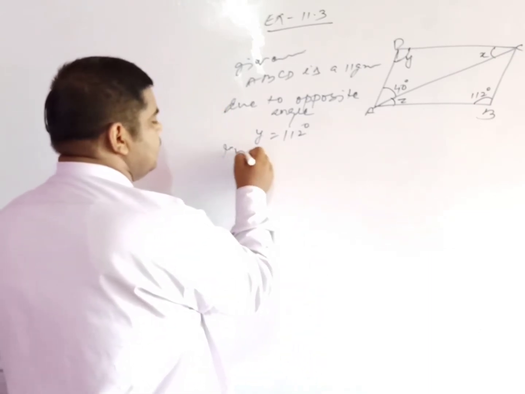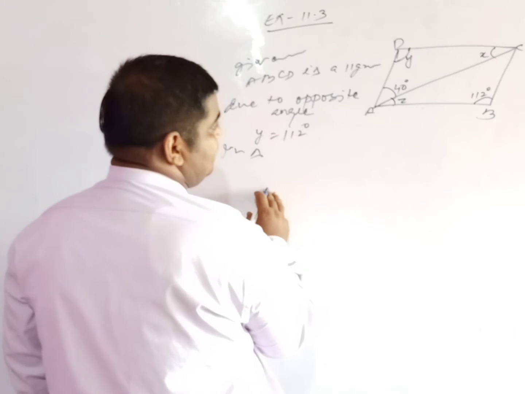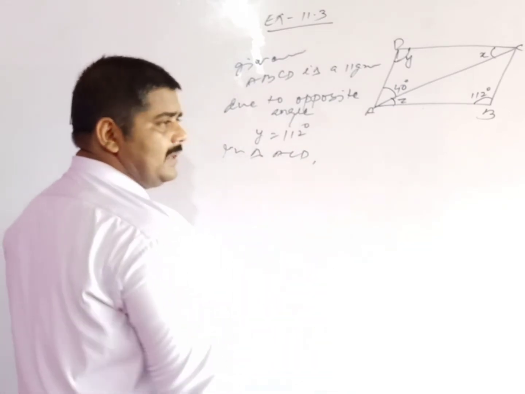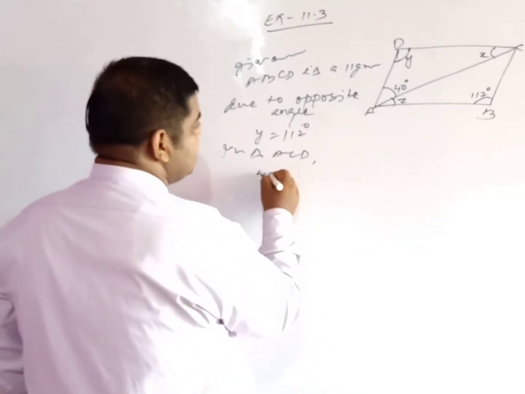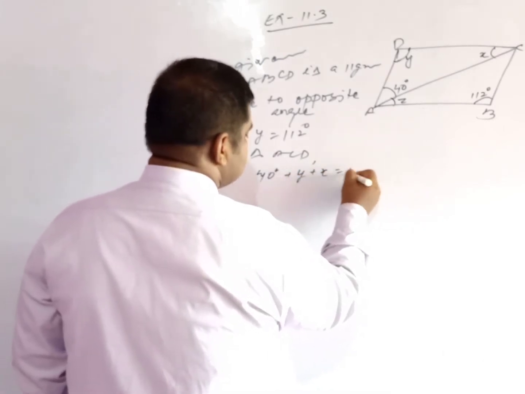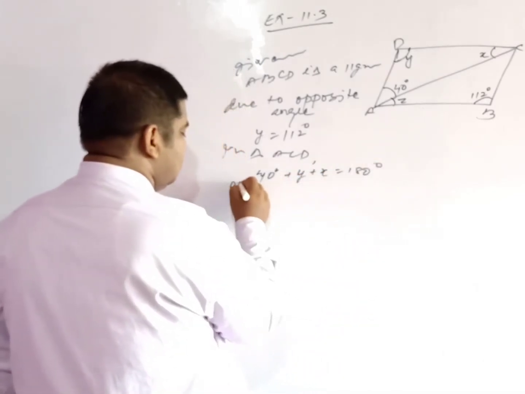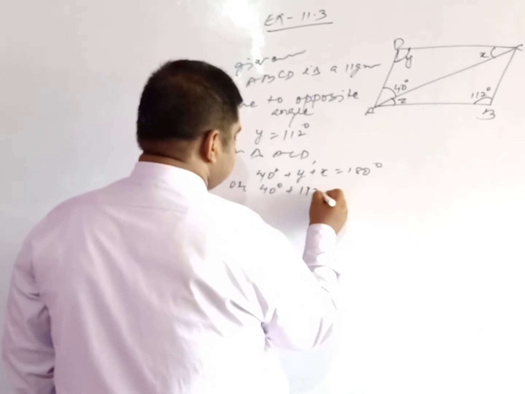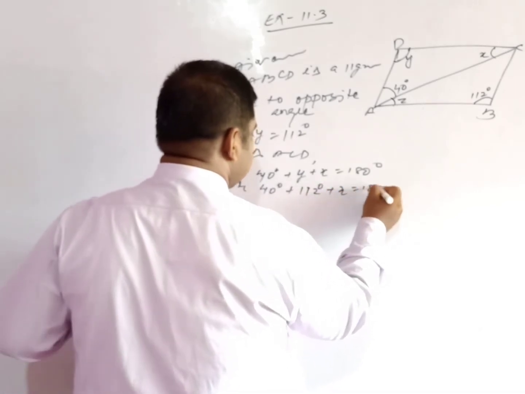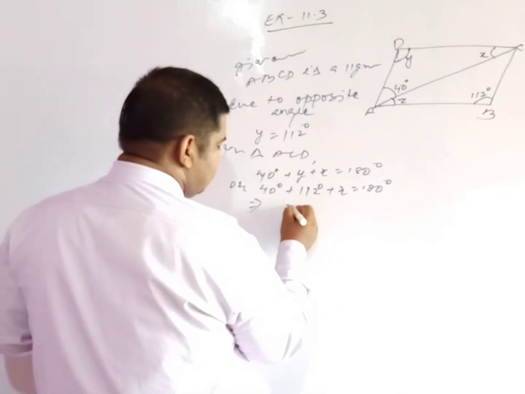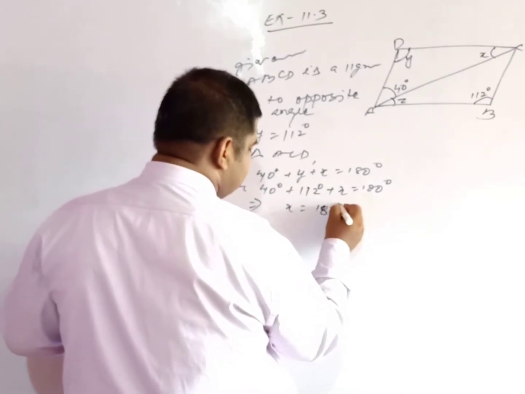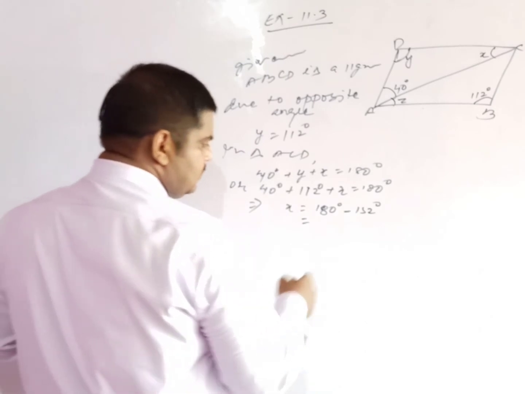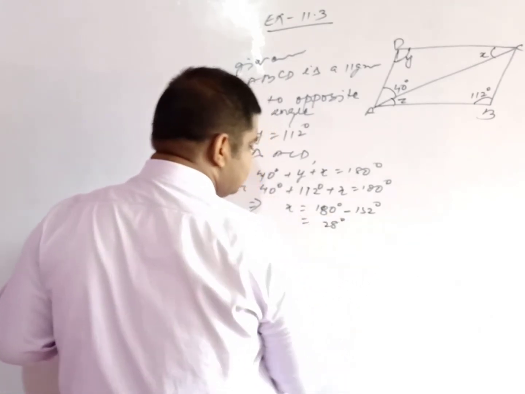And my dear, in triangle ACD, due to angle sum property, you know very well that 40 degree plus y plus x is equal to 180 degree, or 40 degree plus 112 degree plus x is equal to 180 degree, and x is equal to 180 degree minus 152 degree is equal to 28 degree.